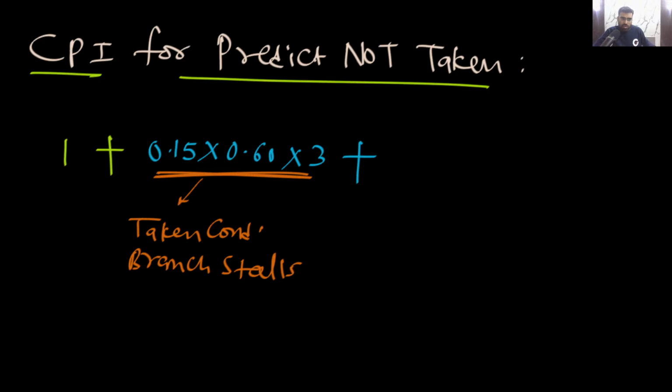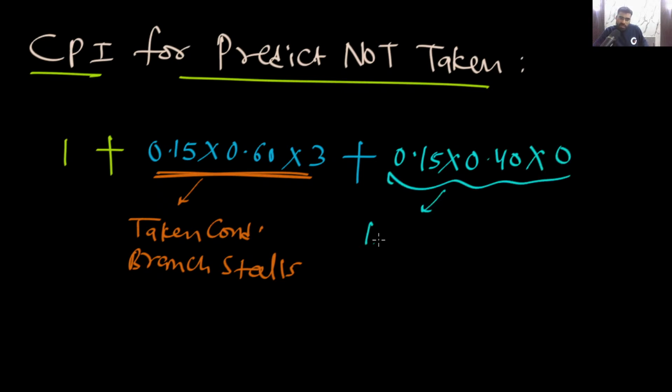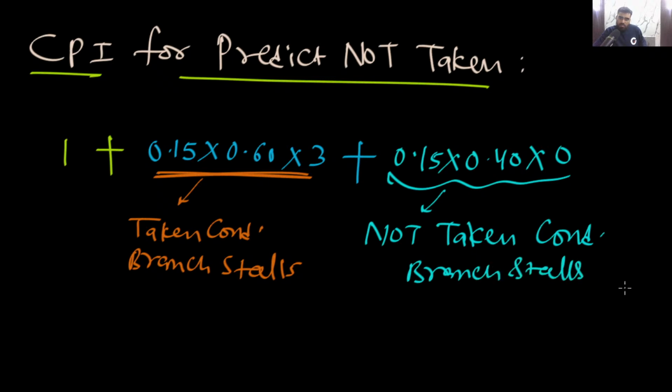Right? Okay, so in this situation there will be 3 stalls, plus 0.15 multiplied by 0.40 multiplied by 0. This will be the not taken conditional branch stalls.